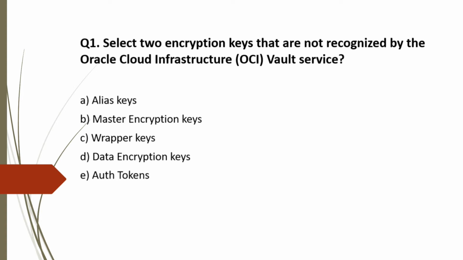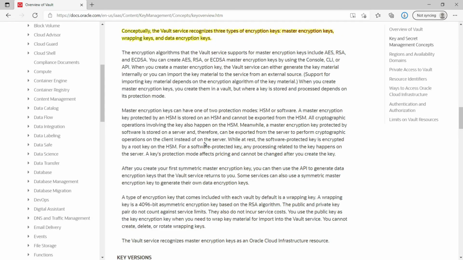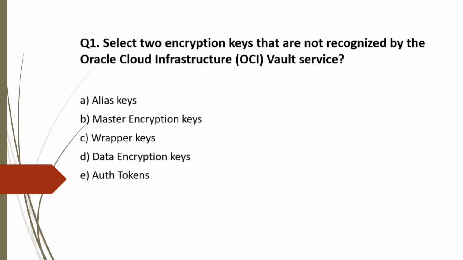So let's move to the Oracle documentation to see this. Here it is clearly mentioned: conceptually, the Vault service recognizes three types of encryption keys: master encryption keys, wrapping keys, and data encryption keys. So in our case, option A is correct as this is not supported, and the question asked to select which is not.